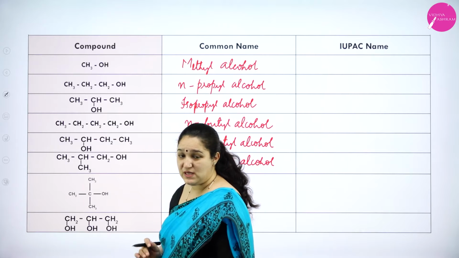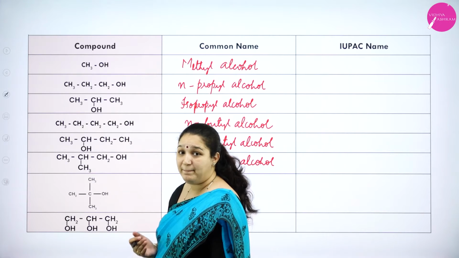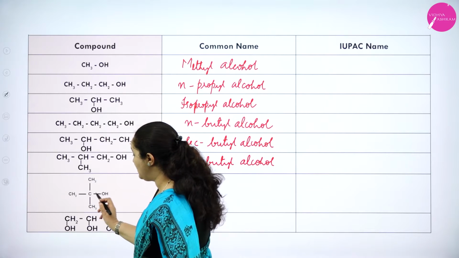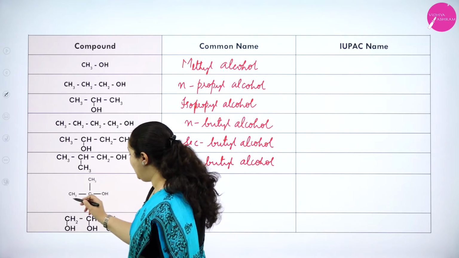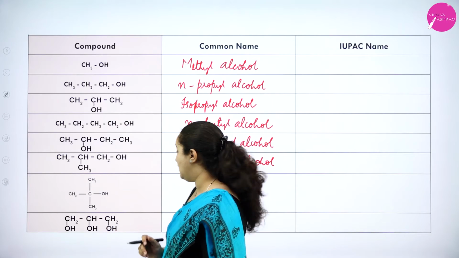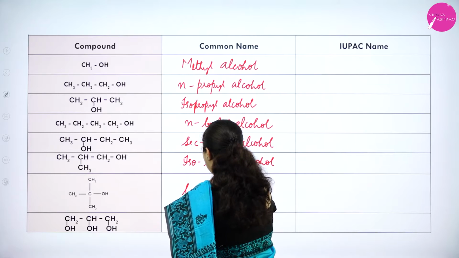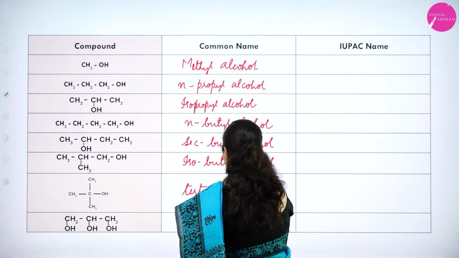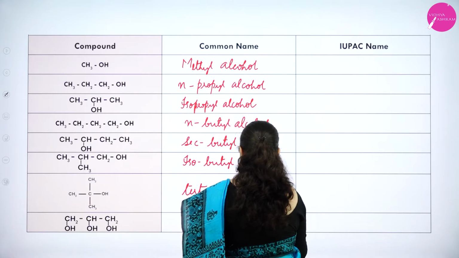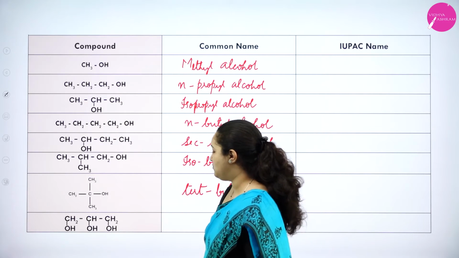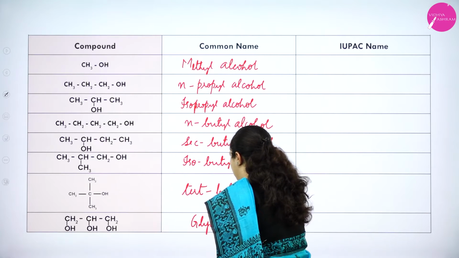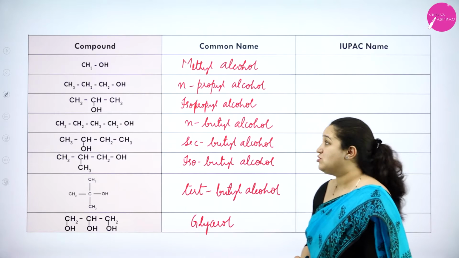Okay. Now here also I have 1, 2, 3, 4. 4 carbon atoms is there. So it should be butyl only name. But it is present as the tertiary carbon atom to which OH is attached is tertiary, and 3 are present as the side chain for the same carbon atom, isn't it? That time we use the word tertiary, TERT we write, and write butyl alcohol. Okay, and the last one, it is called as glycerol. Okay, so these are the